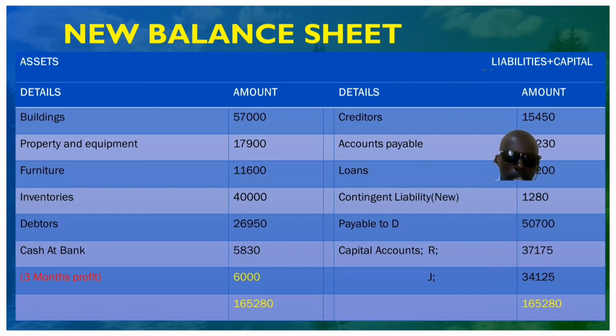And now the new balance sheet balances at 165,280 on both sides. I think that's all we have to look at today. Thank you.